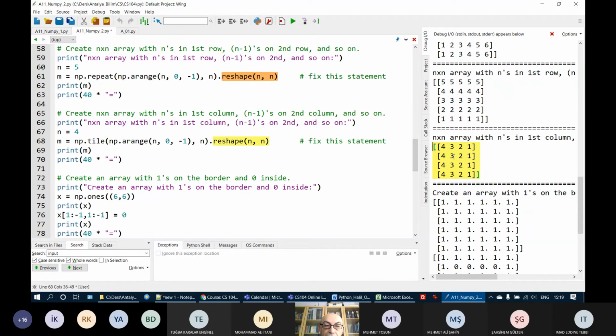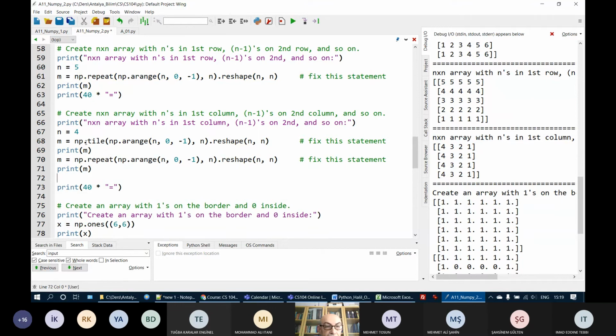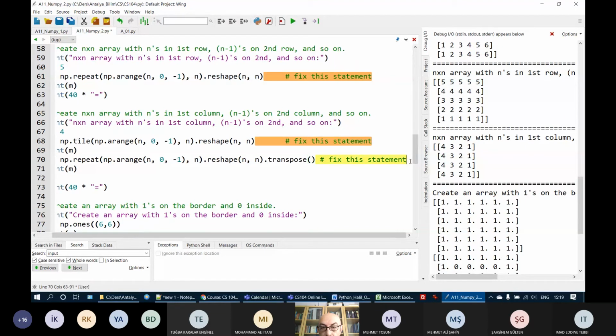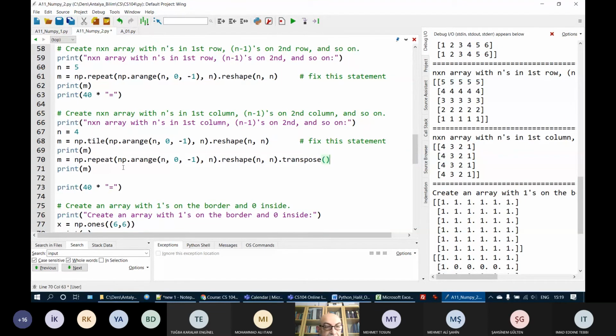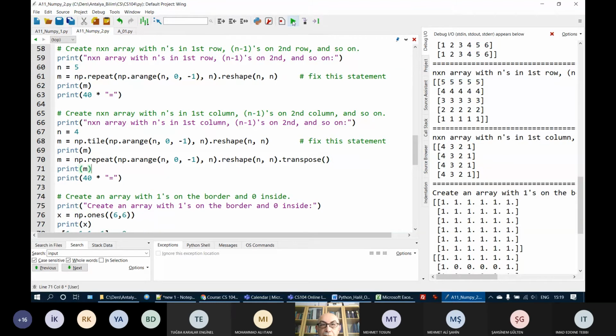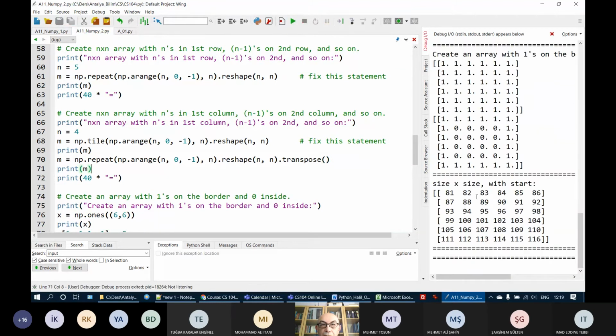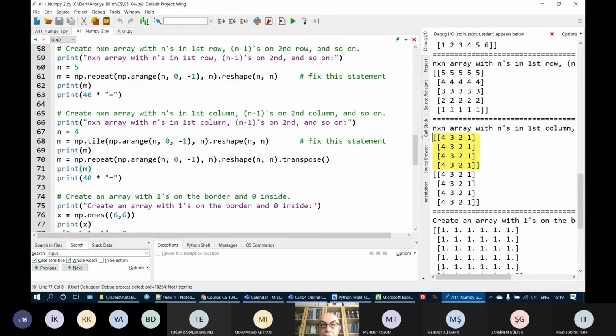Of course, as your friend just mentioned a few minutes ago about transpose, instead of using tile, I can use repeat, but at the end, by just putting transpose, I can get the same answer. We don't need to fix, we already fixed it. We can delete this. Let's run this. And here we see that the second solution is also correct.